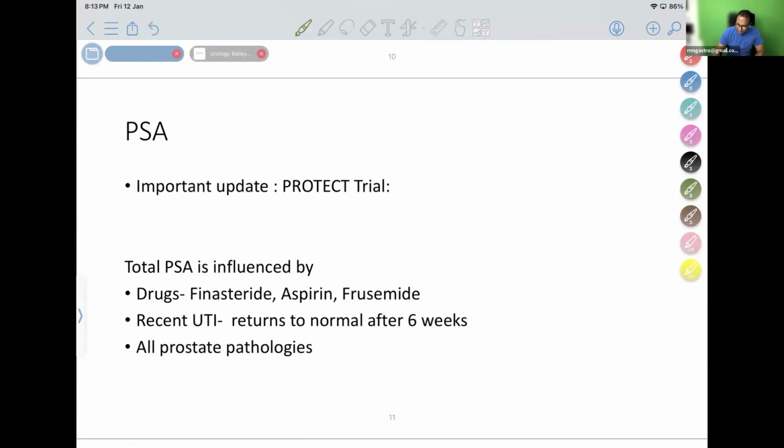PSA: this is a very important update in the new Bailey, which has changed in this new edition. The previous edition was mentioning one important test. So this is from the old edition of Bailey. You can forget it. Serum PSA normal value is less than 4 nanograms per deciliter. This is old Bailey. And when it is more than 10 nanograms per deciliter, there are chances of cancer prostate.